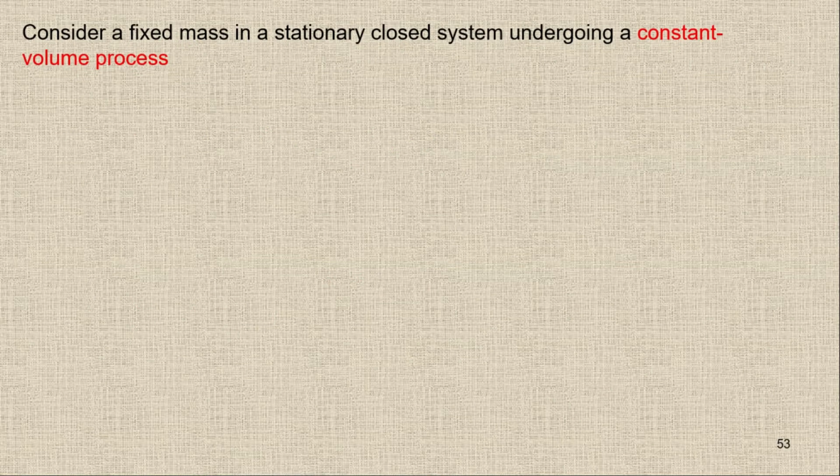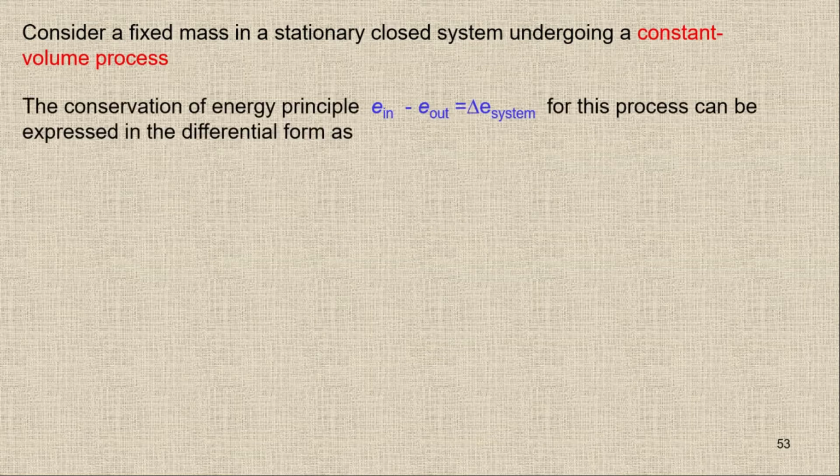Now let's suppose we have a fixed mass in a stationary closed system undergoing a constant volume process. So this is the energy balance. Simply, the energy balance is the amount of energy that is going in minus the amount of energy that is going out will be equal to the change in the amount of energy of the system.